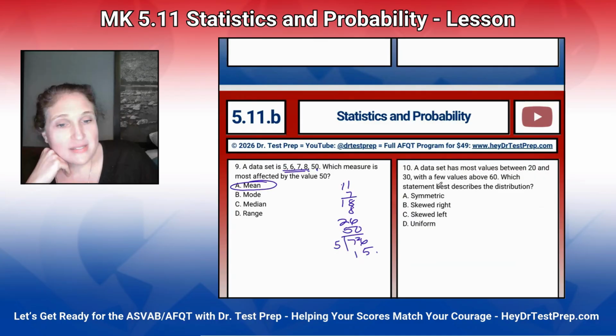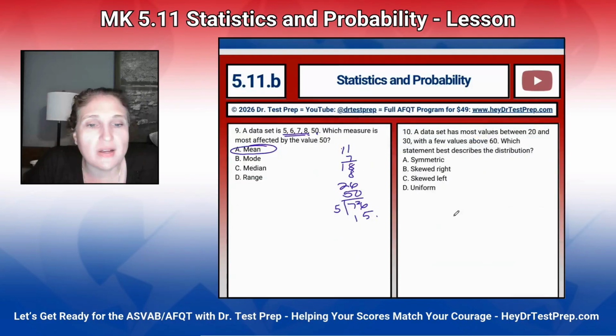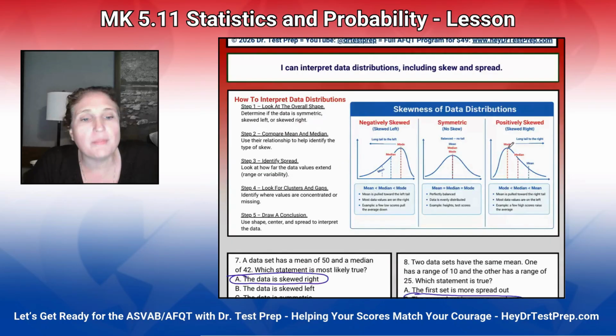The data set has most of their values between 20 and 30. That's where most of the numbers are, but there's some that go out this way. So that would be that it's skewed right because most of the numbers are low, but there's some super high numbers.